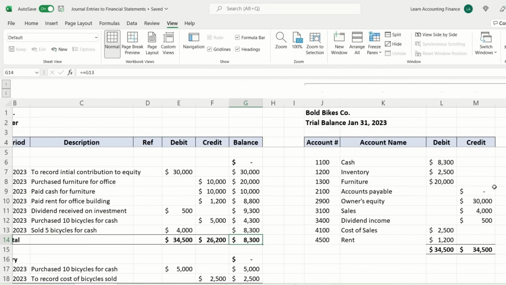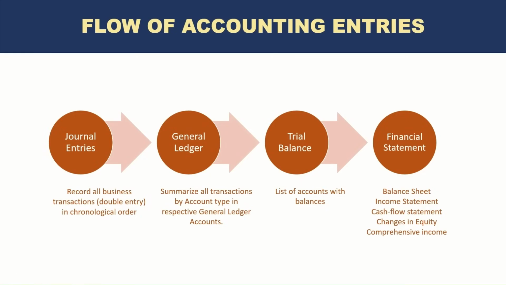Now, this trial balance is a very important report. From this report, we prepare financial statements. The financial statements include the balance sheet, income statement, also known as profit and loss statement, cash flow statement, changes in equity, and comprehensive income. We will take a look at the balance sheet, income statement, and cash flow from the entries that we have learned so far. And changes in equity and comprehensive income are two other statements which we will look at a little later.